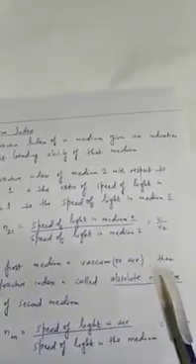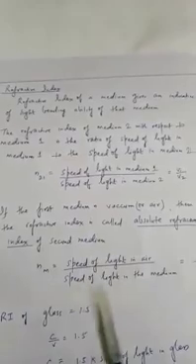If the first medium happens to be vacuum or air, because we assume approximately the speed of light is the same in both, that is 3 into 10 to the power 8 meters per second, then the refractive index is called the absolute refractive index of the second medium. So in symbols we can say n_m, where m stands for medium. So the refractive index of a medium is the speed of light in air divided by the speed of light in the medium, or in symbols, c divided by v.